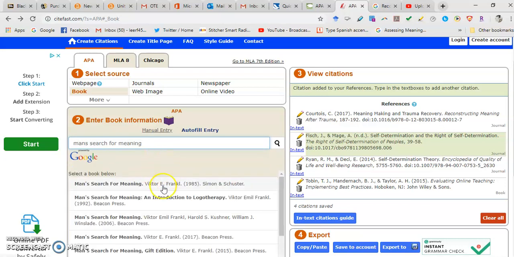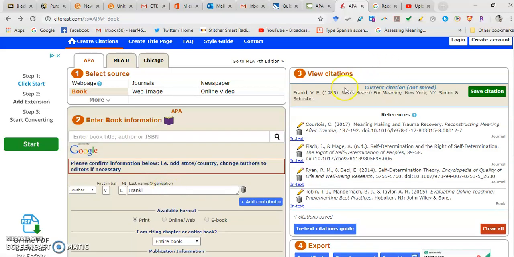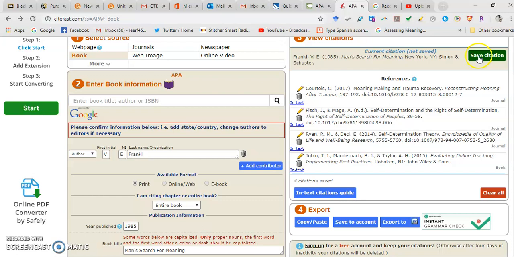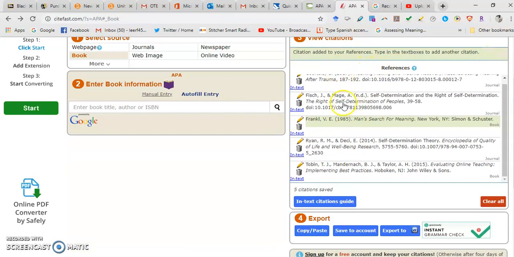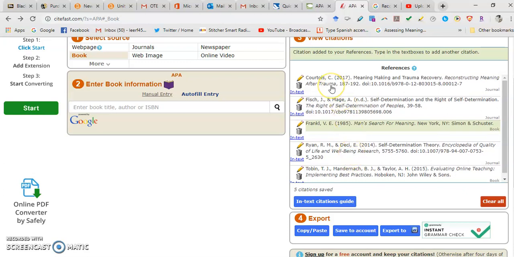Let's see what they come up with. Here it is. And there is your citation, right? This is your reference. It's all done. When you save it, it adds it to this list over here. But note that they're actually alphabetizing it for you.